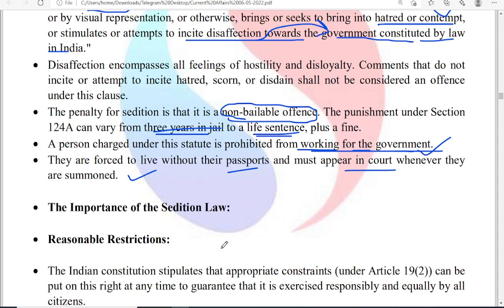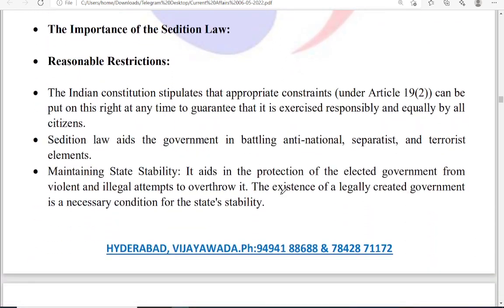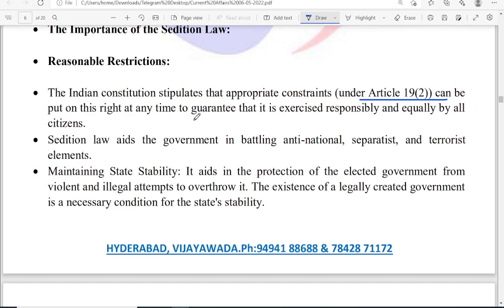So what is the importance of the sedition law? Reasonable restrictions: they want to place reasonable restrictions on people's fundamental rights. Under Article 19(2), restrictions can be put on this right at any time to guarantee that it is exercised responsibly and equally by all citizens.